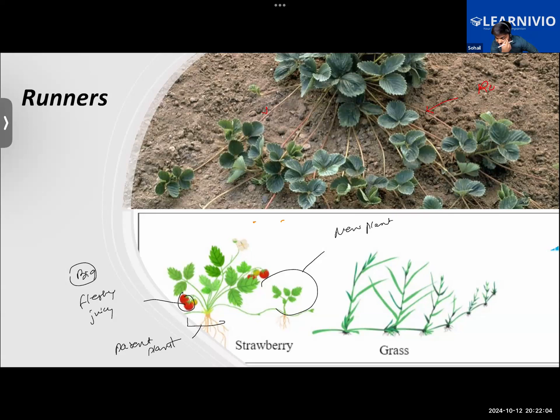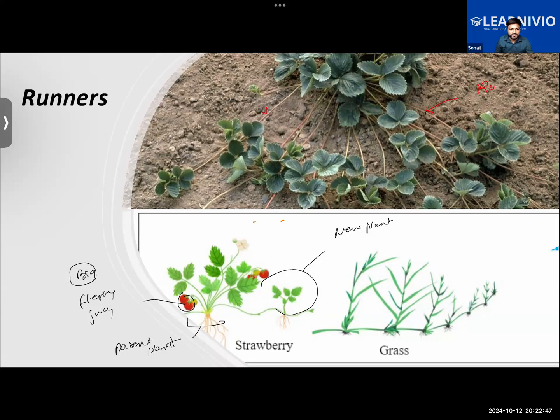But at the same time, there can be some disadvantages. How? For example, if the parent plant has some genetic disease, it will be transferred to the offspring, to the new plant also. Now, if it has some genetic disease, it cannot be cured with the help of medicines. So the new plant will also have the same disease. So this is a disadvantage. Just like there are advantages, there are some disadvantages also of vegetative propagation.